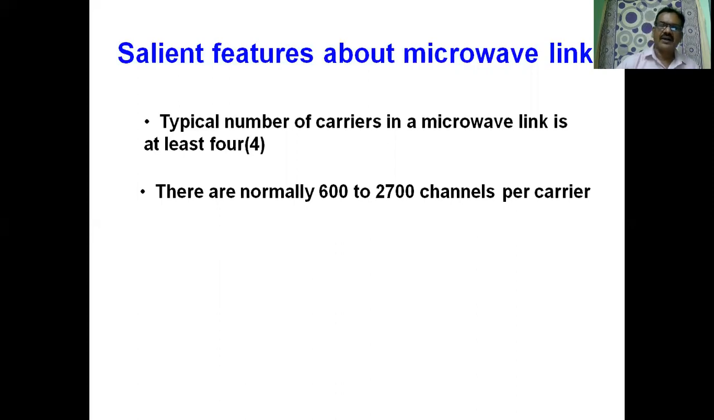For example, if we take 2700 channels per one carrier, if we make use of 10 number of carriers, 2700 into 10, 27,000 channels can be provided by making use of microwave link. It depends upon the bandwidth provided and the type of the system and the microwave frequency used.